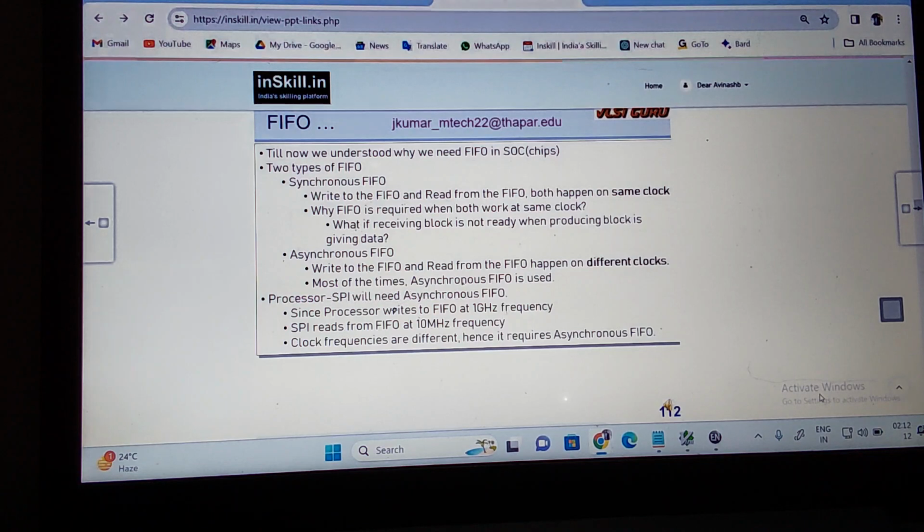For the processor and the SPI, yes, it requires what? Asynchronous FIFO. So first we'll understand how to develop the synchronous FIFO, then we go for the asynchronous FIFO. You understand? Now FIFO is nothing but a memory, right?